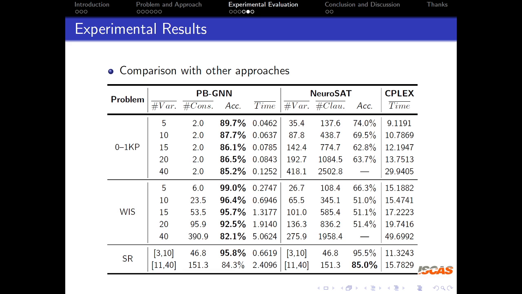In the last two lines, the SR data consists of random SAT formulas defined in the NeuroSAT paper. Here the performance of our model is also comparable with NeuroSAT, so our model can be seen as a generalization of it.